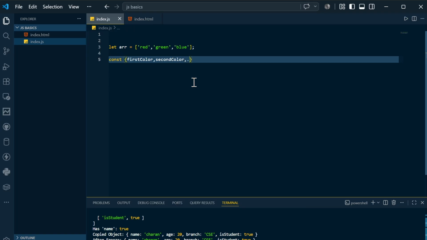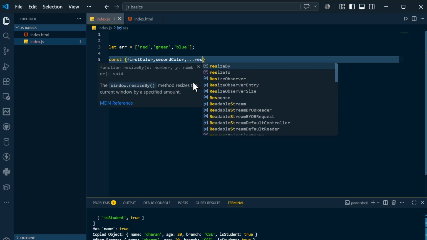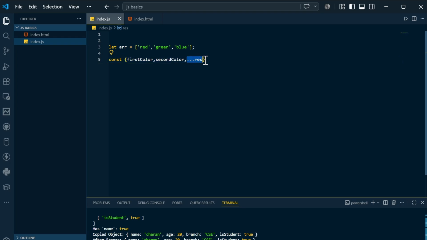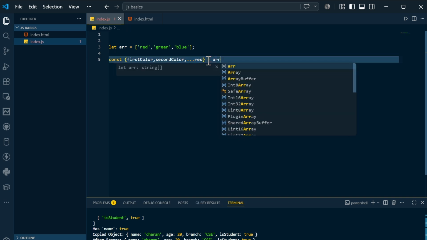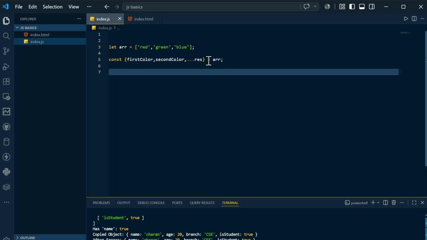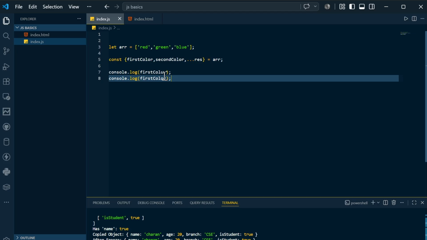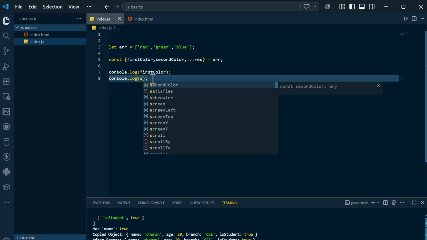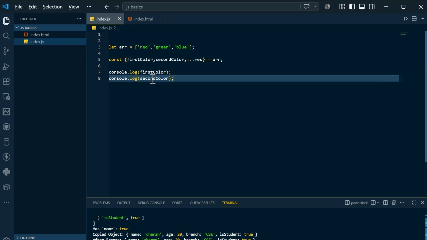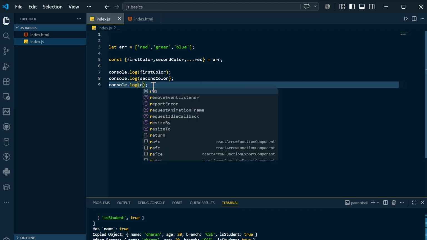And if you say dot res, you can say in this fashion. What is this dot res? It is nothing but the rest operator. You can place all the remaining stuff in this rest. And from where you can get that? You can get this from array. And if you print that with console.log, you can see what happens. If you print the first color, and in the same fashion the second color, and the res.